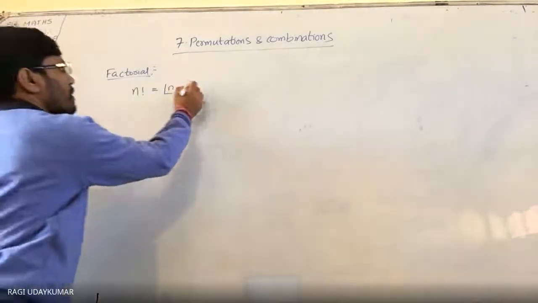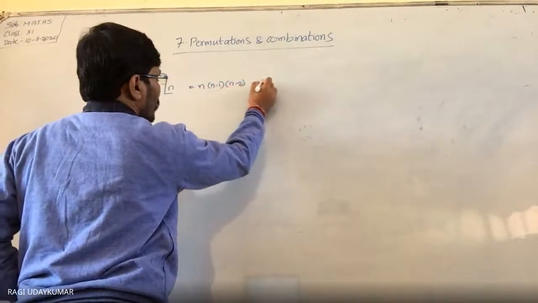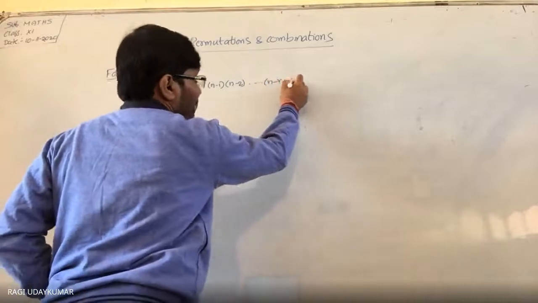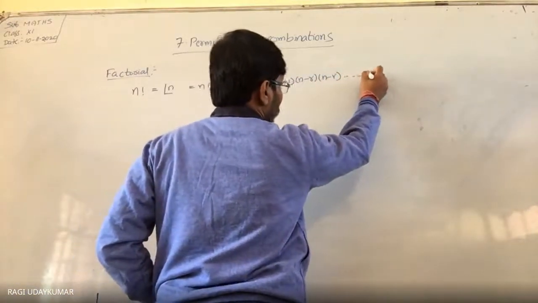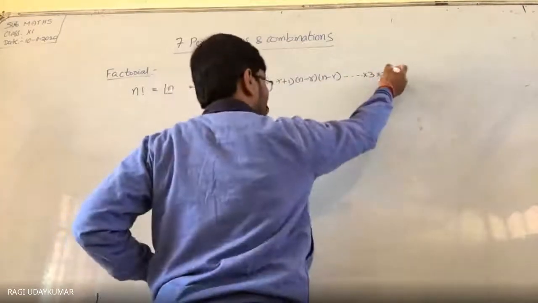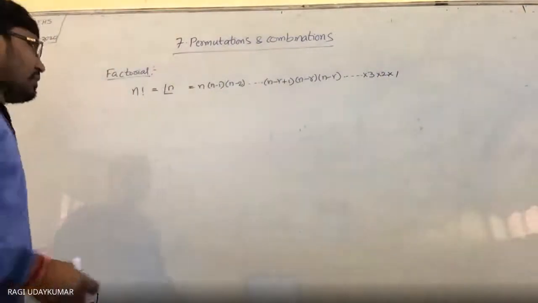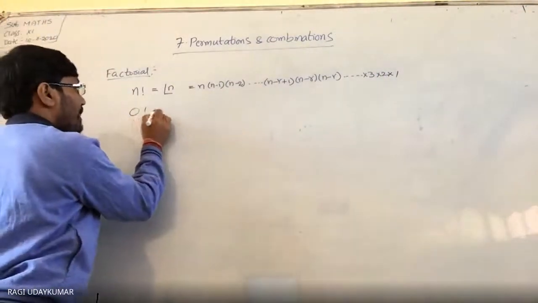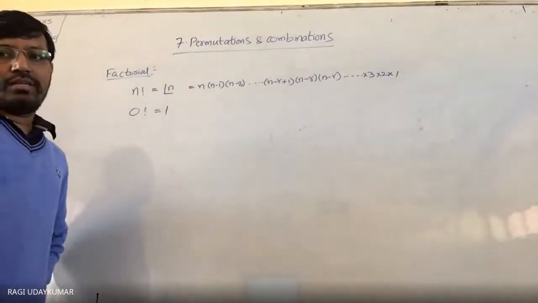So this is equal to n into n minus 1 into n minus 2 and so on, 3 into 2, and 1 also. If 1 is not taken, the same result will be there. But 0 factorial, by definition, the value of 0 factorial is equal to 1.